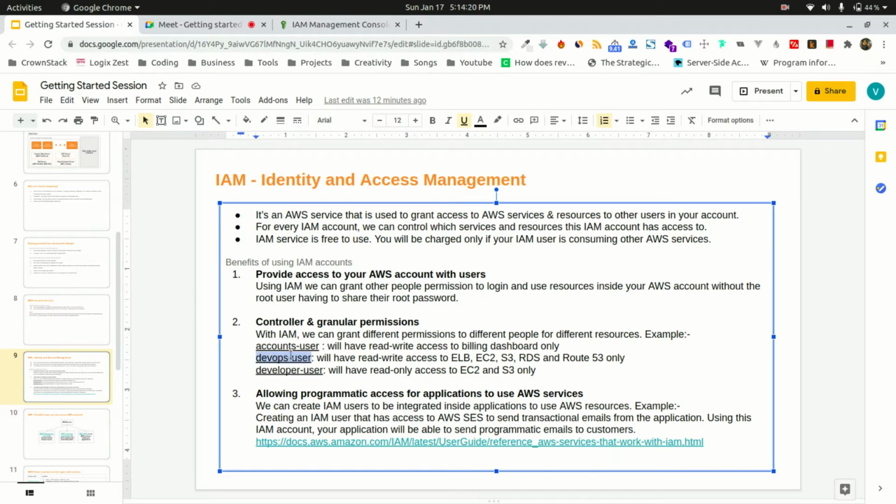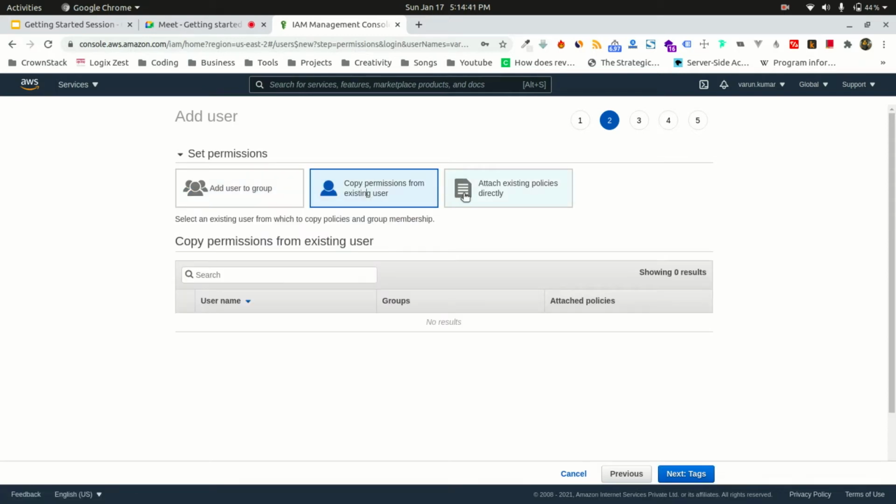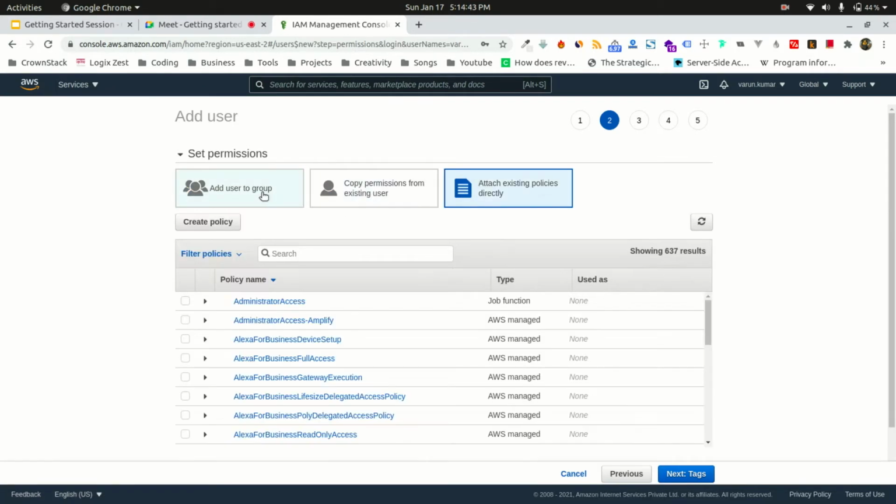Suppose your DevOps team has 5 users, you just need to tag them into your group. So let's create a group from here. You can either create a group from here, or you can go to the IAM dashboard, and on the left hand side you will see a navigation where you can do it. But okay, let's not do it right now. I'll do that in a while.